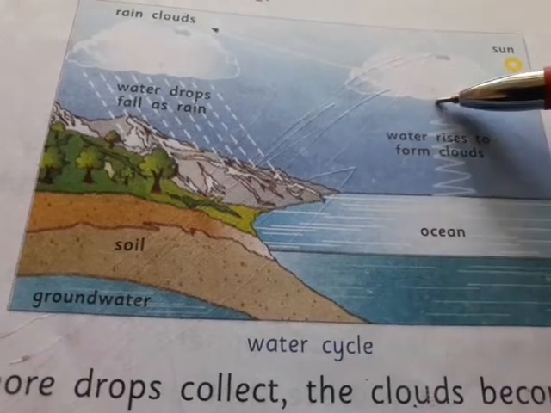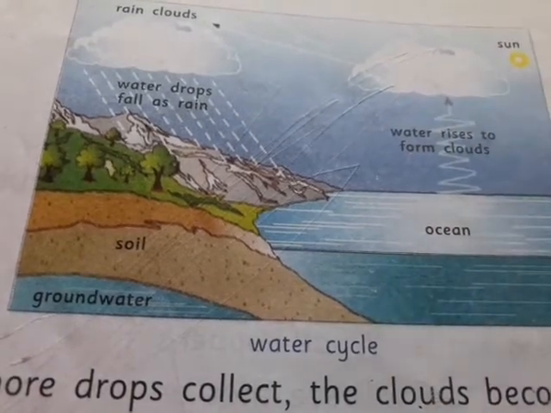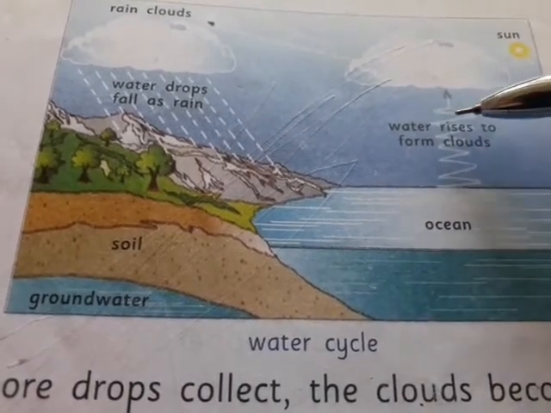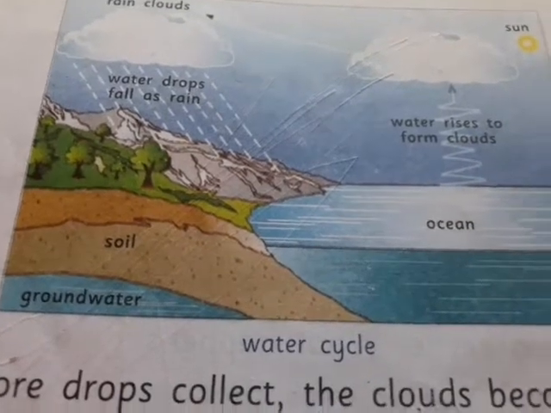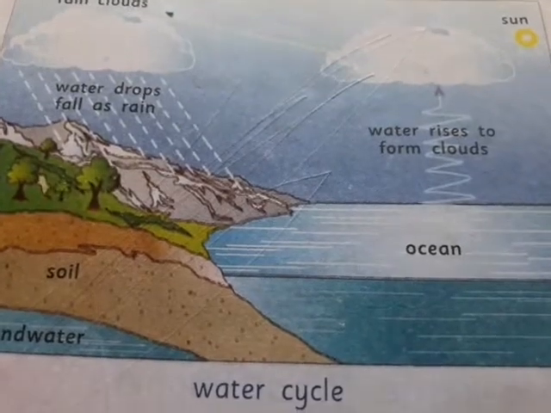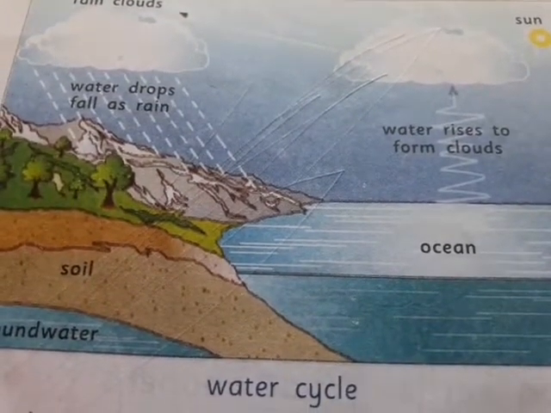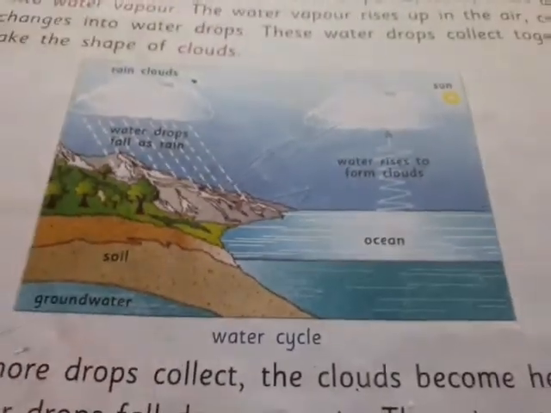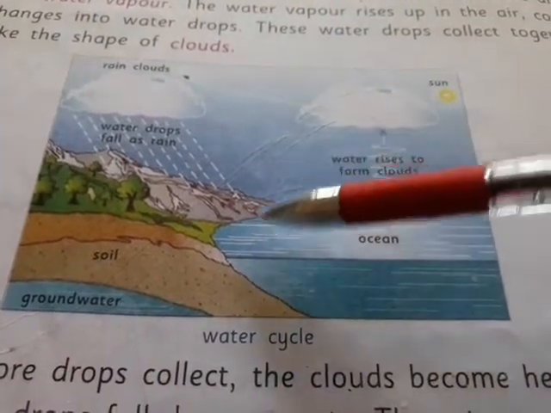Again I will tell you, the water cycle involves three processes: evaporation, condensation, and precipitation. The whole cycle repeats again and again, and that process is called the water cycle. So this is all about the water cycle, and this is the diagram of the water cycle.